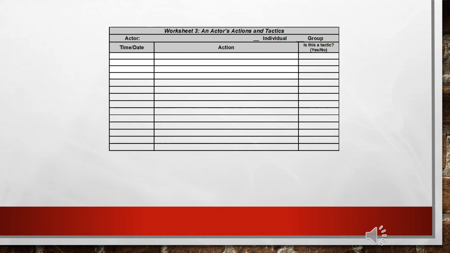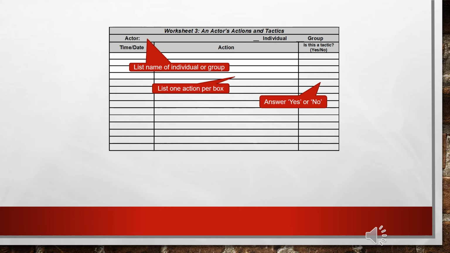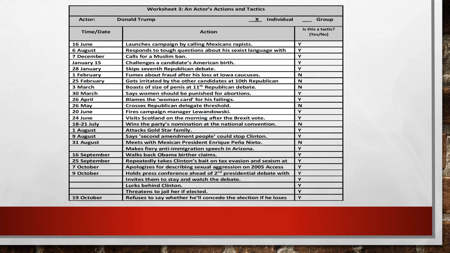There are 4 instructions for Worksheet 3. First, list the name of the individual or group being analyzed. Second, list 1 action per box. Third, answer yes or no in column 3. And fourth, list actions in chronological order. And this is what Worksheet 3 looks like, completed with an analysis of Donald Trump's 2016 campaign.